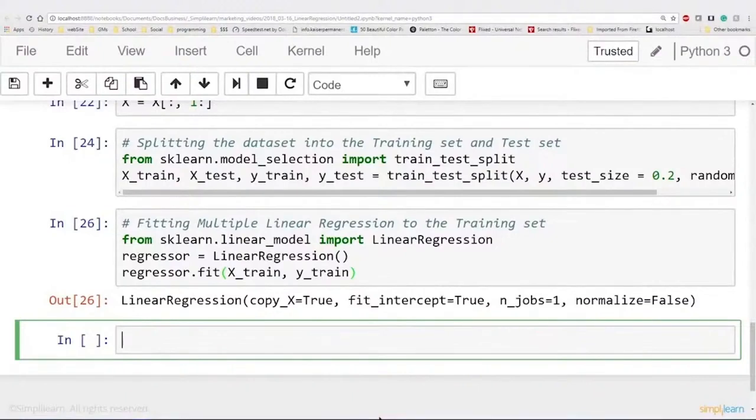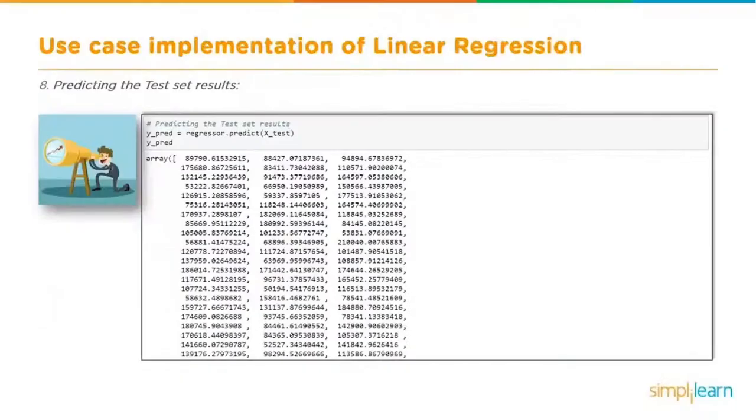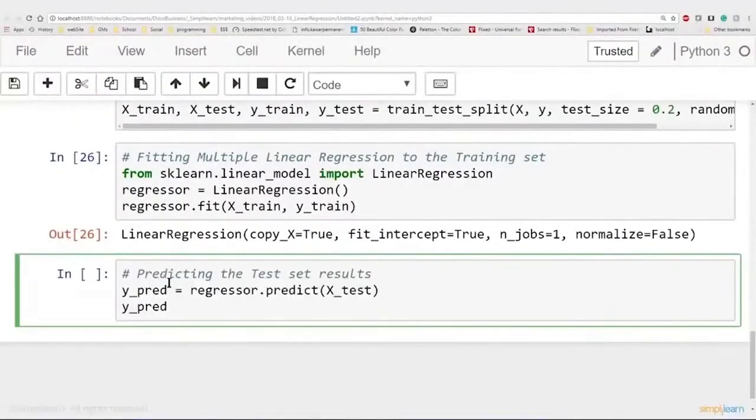Now that we've created our linear regression model, let's go ahead and use it. If you remember, we kept a bunch of data aside. So we're going to do a y_predict variable, and we're going to put in the X_test. And let's see what that looks like. Scroll up a little bit, paste that in here. Predicting the test set results. So here we have y_predict equals regressor.predict(X_test) going in, and this gives us y_predict.